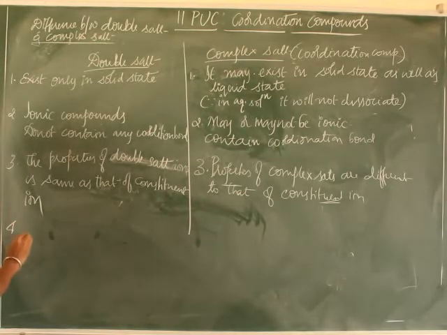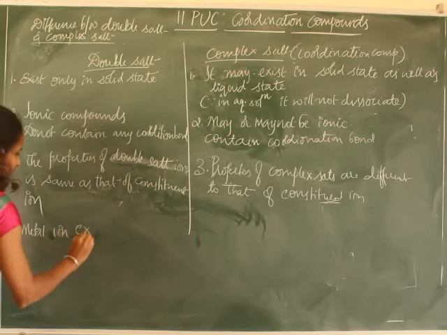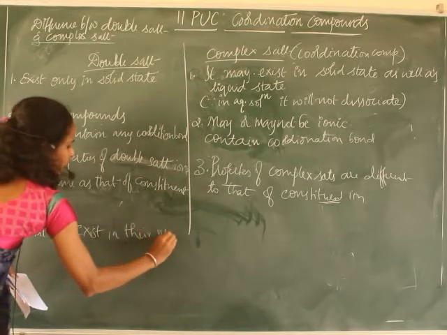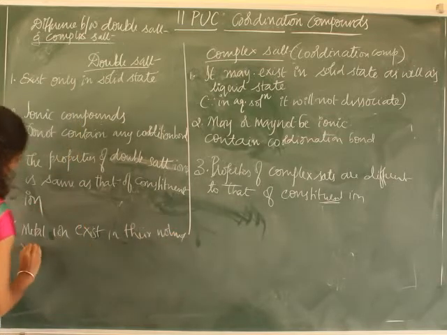Fourth one: in a double salt, metal ions exist in their normal valency.